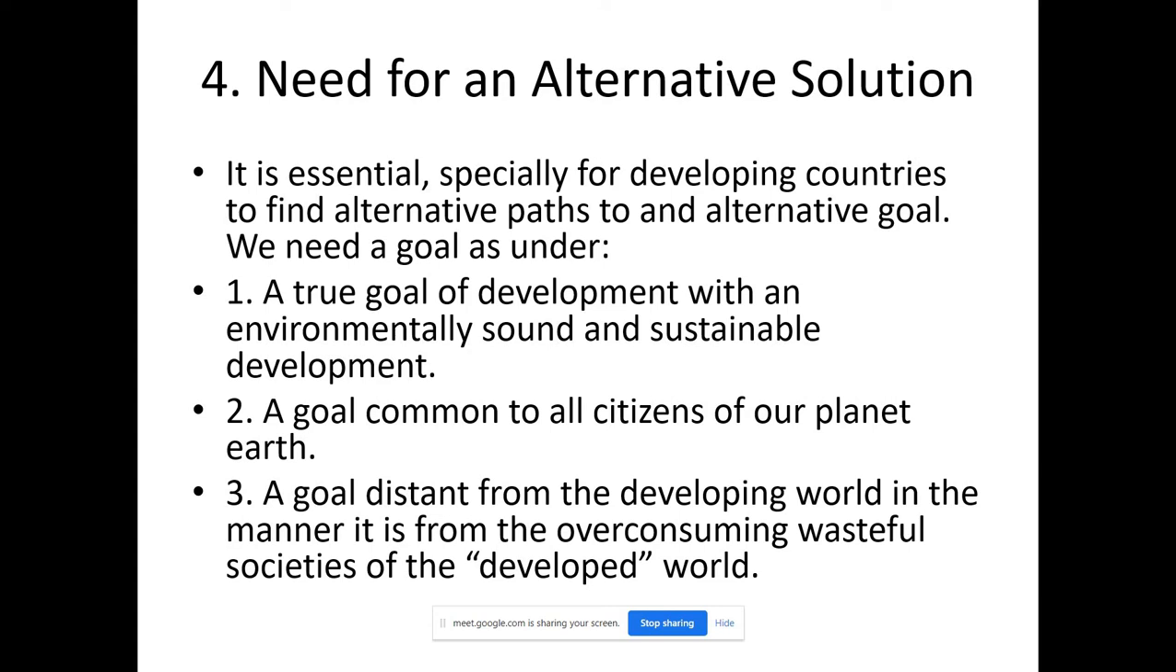So it has great impact over a long period of time. The true goal of development is to be environmentally sound and sustainable. What is sustainable development? We should consume the resources at a rate so that our future generations can also get these resources. Our future environment should not be devoid of these things. So we should consume the resources that way, and that is called sustainable development.